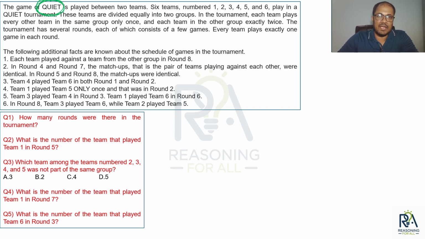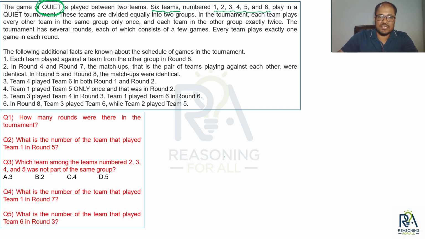And how many teams are taking part in that? Six teams, numbered 1, 2, 3, 4, 5 and 6. These teams are divided equally into two groups. That means 3 in each group. But which team is in which group, that we do not know. Which 3 teams are together and which other 3 teams are together, we do not know. In the tournament each team plays every other team in the same group only once.